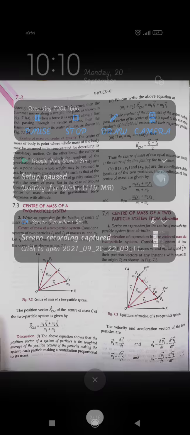Okay. Similarly, what is the center of mass of two particles? Here we will be seeing a small derivation of how we got it. Suppose we have two axes, x and y, and two particles, p1 and p2. From the origin, let the distances of p1 and p2 be r1 and r2. Because we have considered that there is a center point where the whole mass of the body is concentrated, let that point be C, the center.